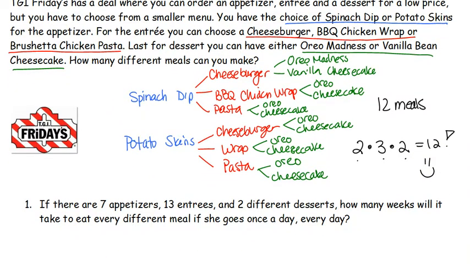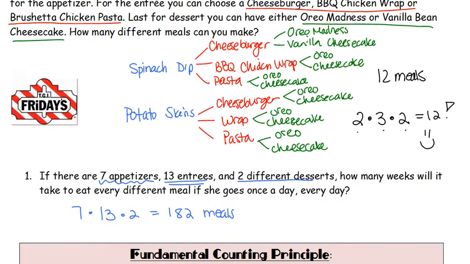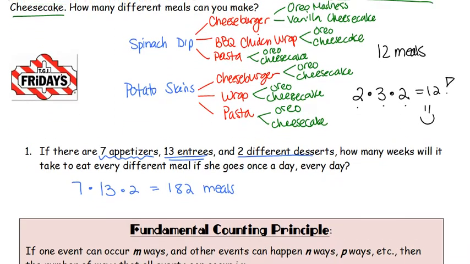So let's say we had a bigger menu to choose from. We have 7 appetizers to choose from, 13 entrees, and 2 different desserts. We multiply our options together. 7 for appetizers, 13 for entrees, 2 desserts, which means we have a total of 182 meals that we could make up from those different options.